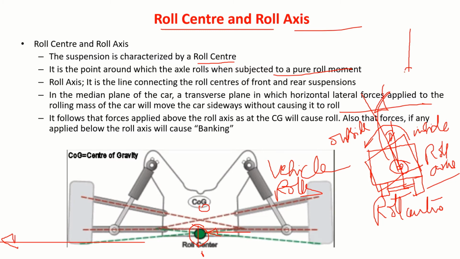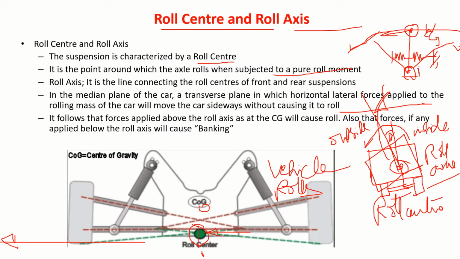Suppose I hinged a point like this. Let us say I have a spring like this, spring like this, and I have a weight. So its CG is here. If I disturb this, it will roll like this, oscillate like this. Correct now? Oscillate like this. It will come here, it will come here like this.